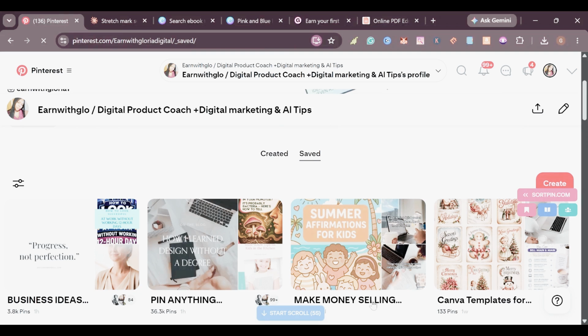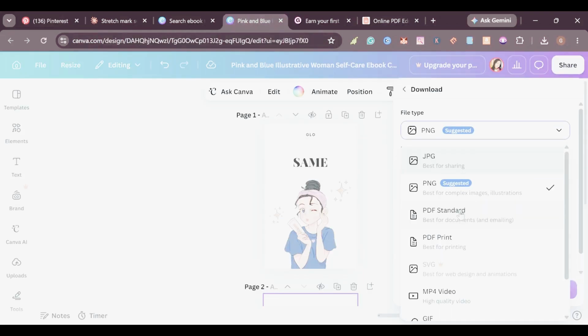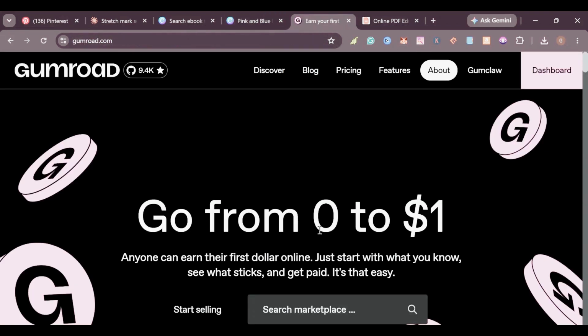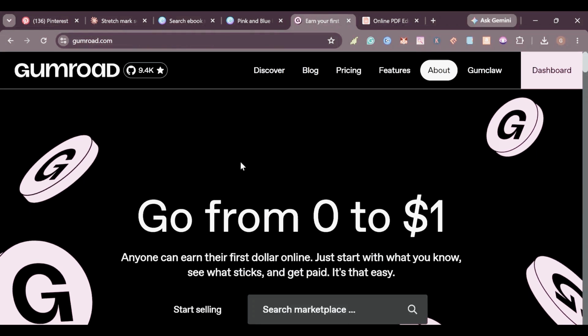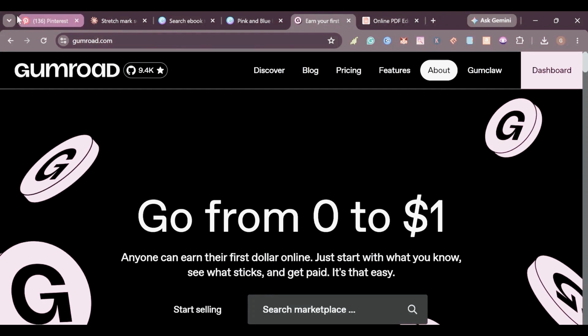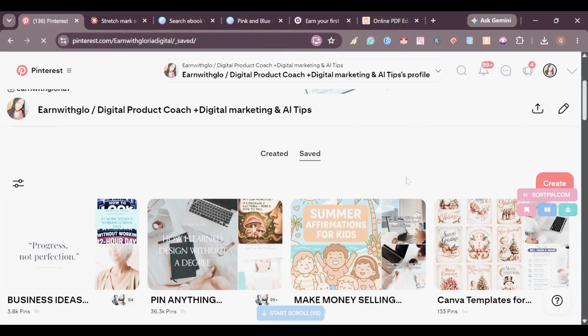When you come here on Pinterest, you are going to start creating pins that are related to the product that you have created. And when you create those pins, they are going to be driving traffic to this digital product that you have created in Canva. So they will be driving traffic to the platform that you are selling it from.